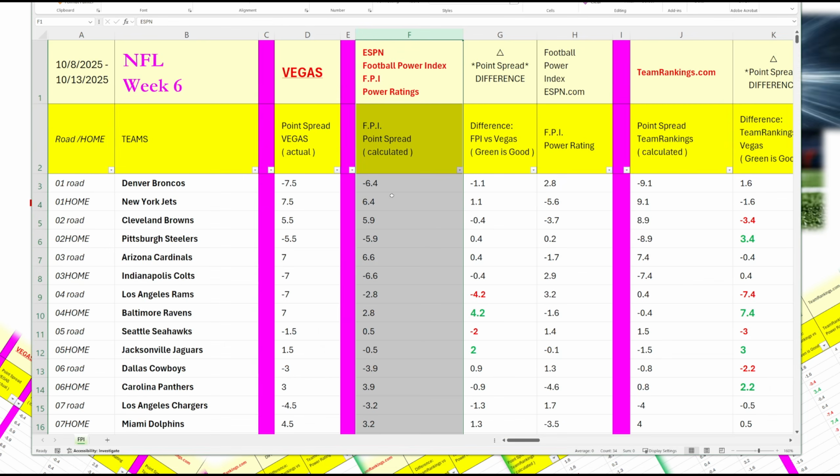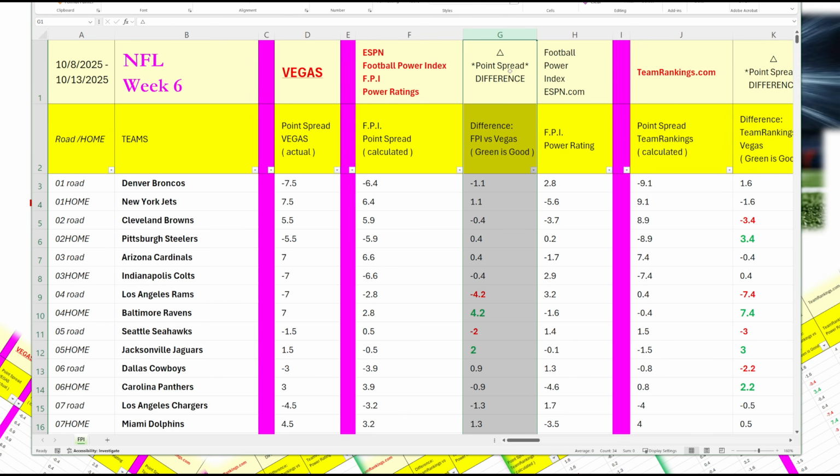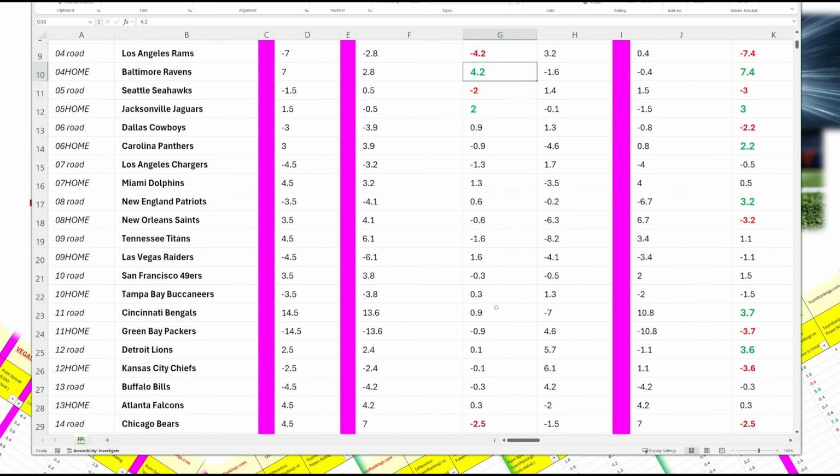Based on that, I calculated point spreads from ESPN, and they are not the same as the Vegas point spreads. In the next column, with the triangle at the top, is the difference between the ESPN point spread and the Vegas point spread. I highlight it where the difference is 2 or higher. And green is good. That means that team has an advantage based on the ESPN point spread number.